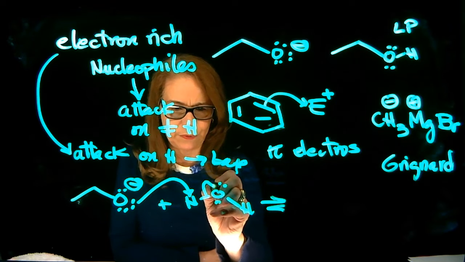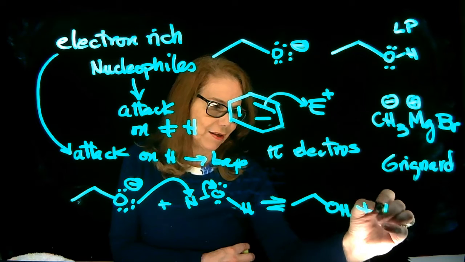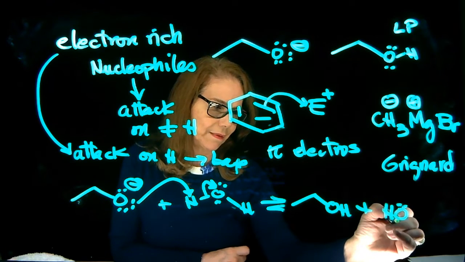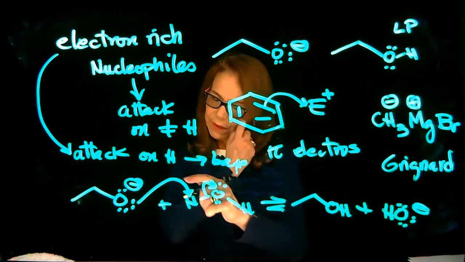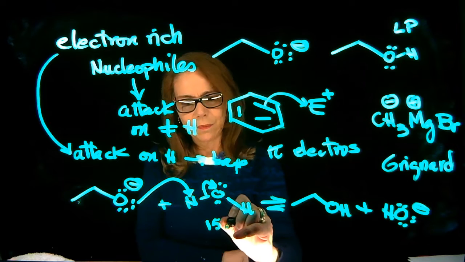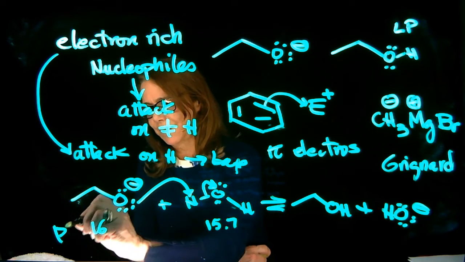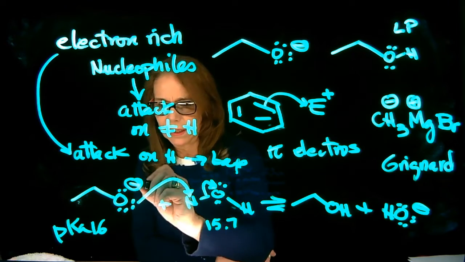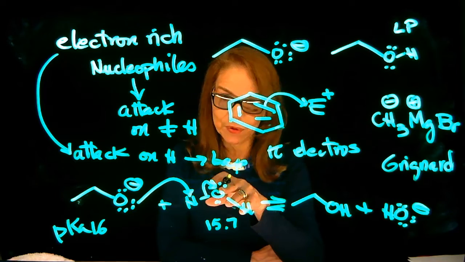And you're going to form the conjugate acid and the conjugate base. Because these two pKa's are very close, this is actually an equilibrium. pKa about 16, 15.7, but that is an acid-base reaction, right? Again, your electron-rich species here is attacking to get a proton.